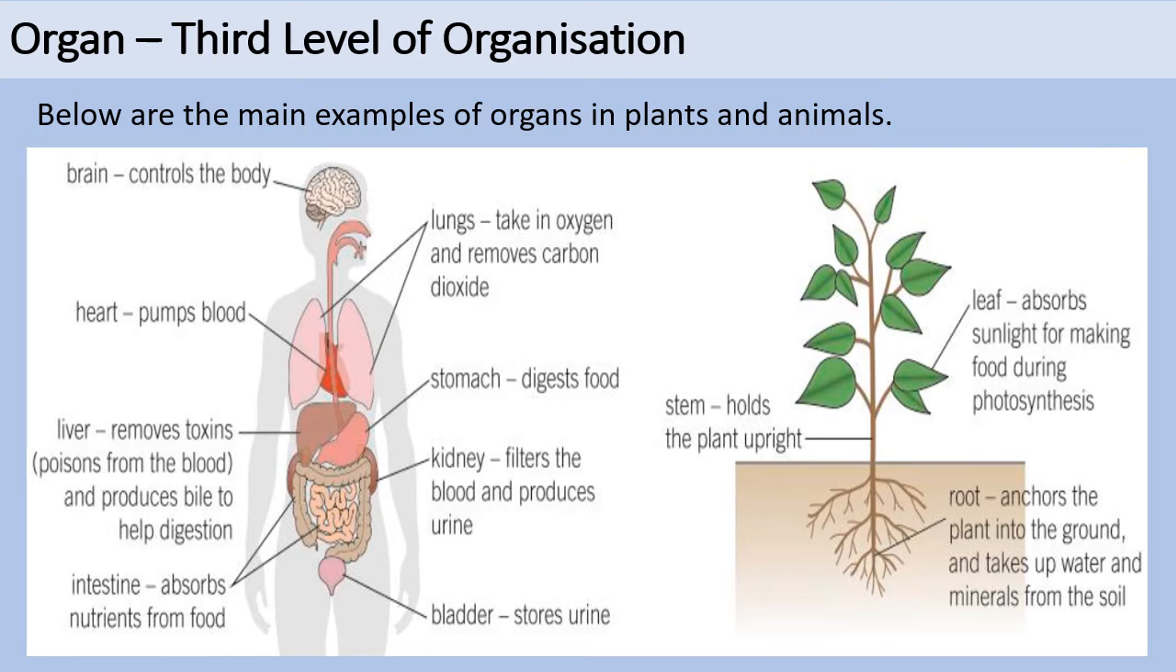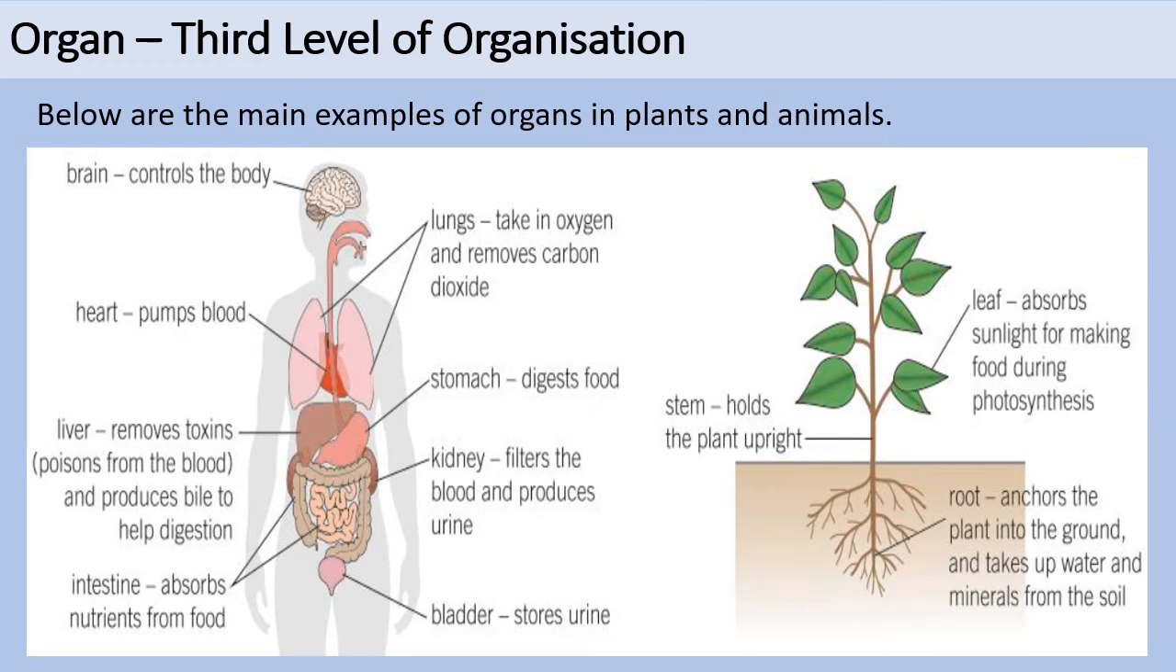On this slide, you can see the main examples of organs in plants and animals. If you look at the image on the right-hand side of the plant, we can see that the leaf absorbs sunlight for making food during photosynthesis. Stems hold up the plant. Roots anchor the plant into the ground and take up water and minerals from the soil.